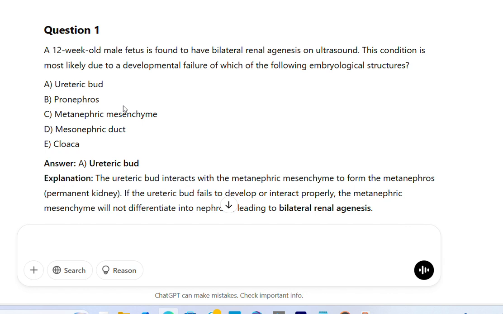A. Ureteric bud, B. Pronephros, C. Metanephric mesenchyme, D. Mesonephric duct, E. Cloaca. Answer A. Ureteric bud.